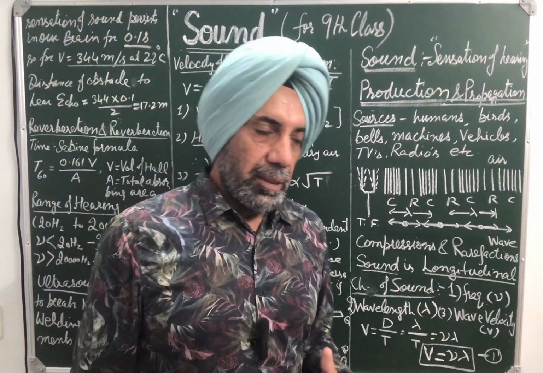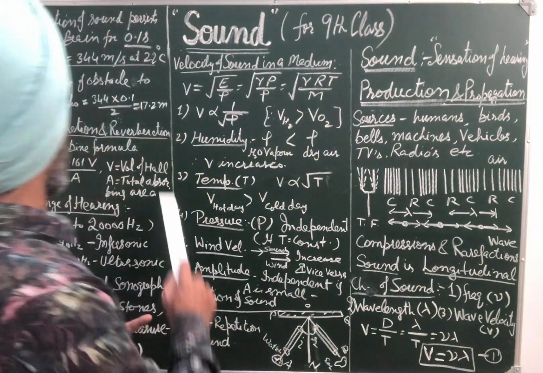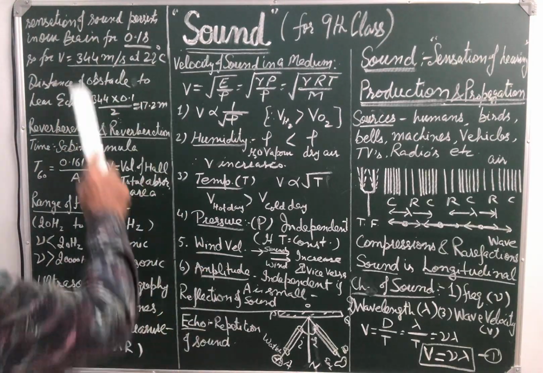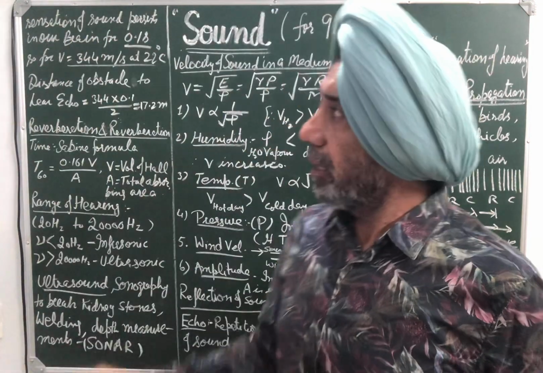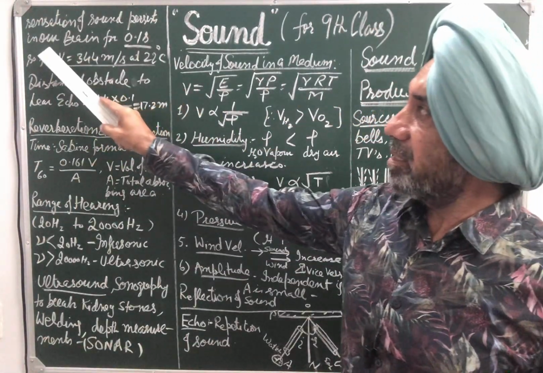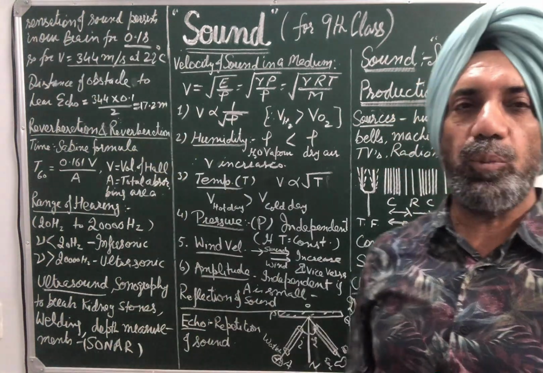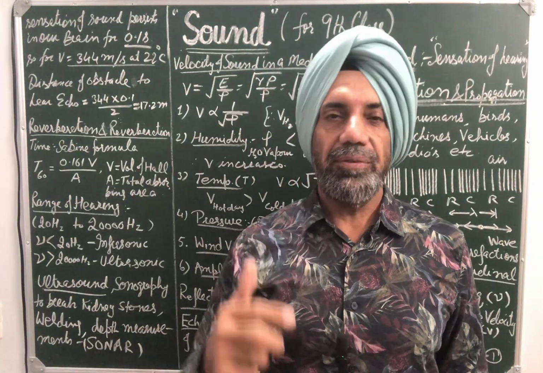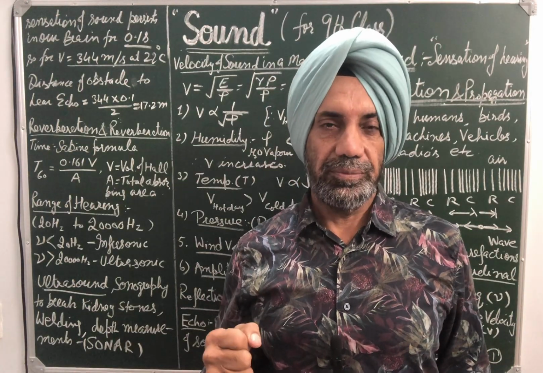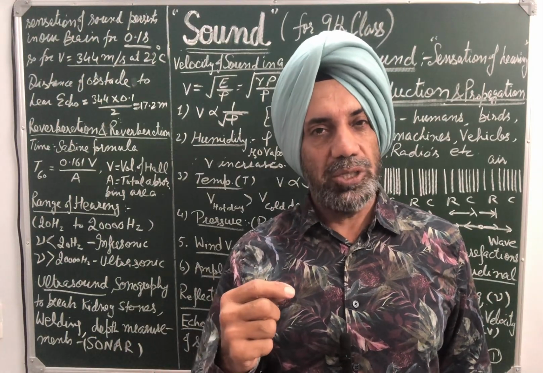Now, when we hear an echo, the sensation of sound persists in our brain for about 0.1 second. Because when we receive a sound, it persists in our brain for about 0.1 second.